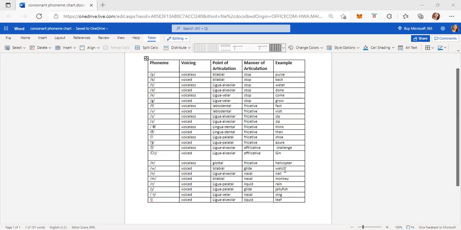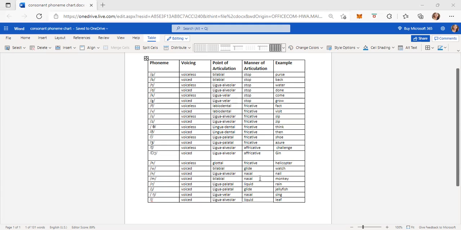Example, watch. The next one is N. According to voicing it is voiced. According to point of articulation it is lingual velar. According to manner of articulation it is nasal. Example, nail. The next one is M. According to voicing it is voiced. According to point of articulation it is bilabial. According to manner of articulation it is nasal.